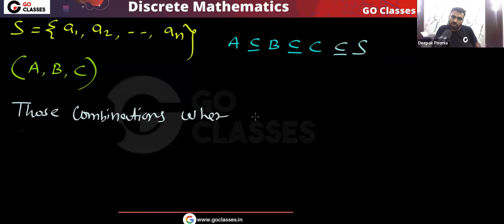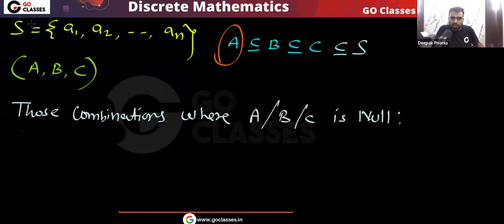Where A or B or C is null. Here a simple observation you can make, that is, if A is not null, is it possible B comma C can be null? Tell me. If A is not null, if A has at least one element, is it possible B comma C can be null?